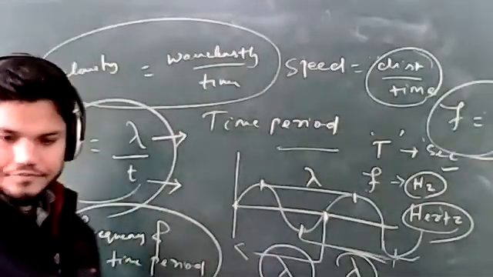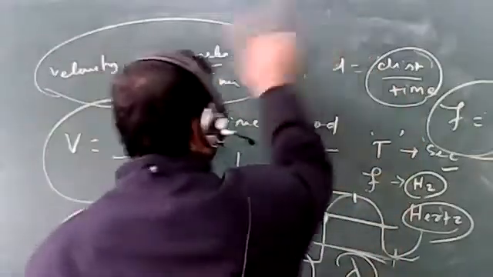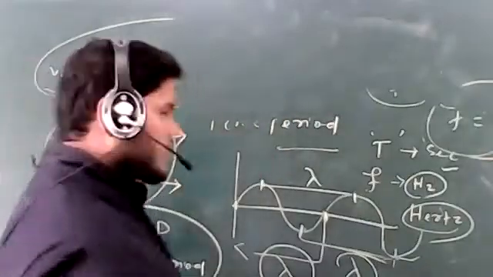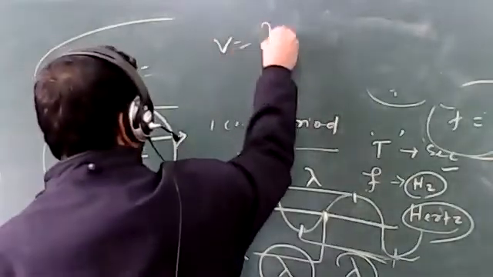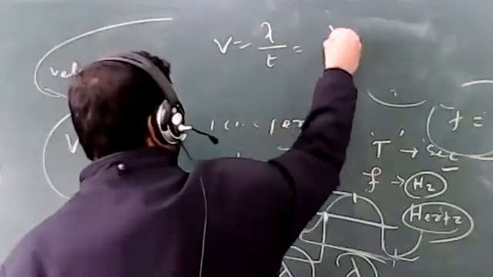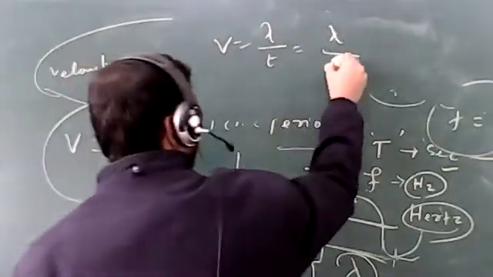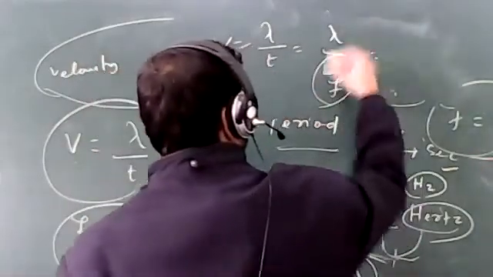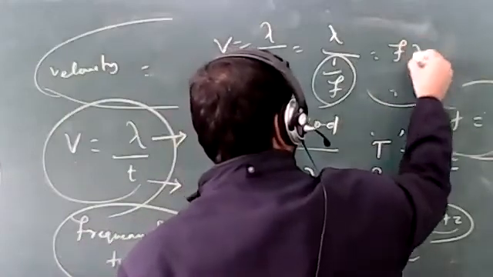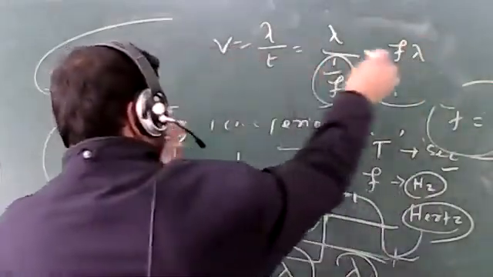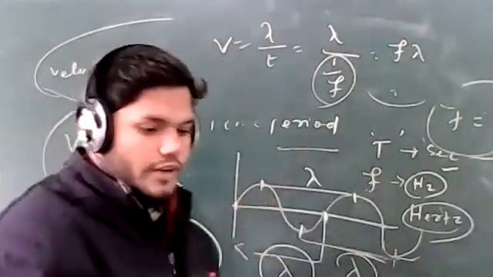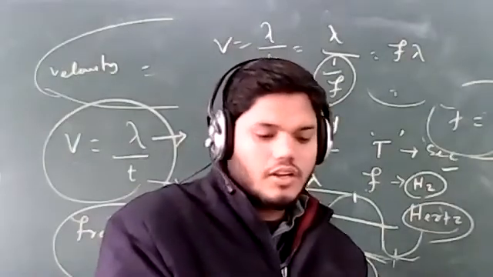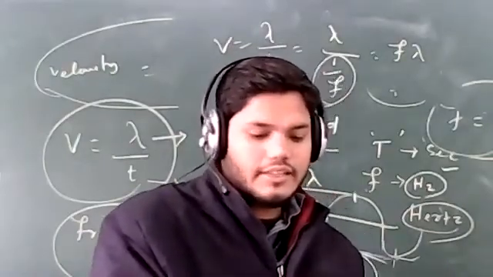Just see that, you can replace this particular formula, v equal to lambda upon T. Okay, so lambda upon T, where T is the time period. In place of time period you can also write 1 by frequency, yes or no? So f goes to the numerator, so f into lambda. You can write the formula as v equal to f into lambda. Frequency into wavelength, you can write in place of what? Velocity.